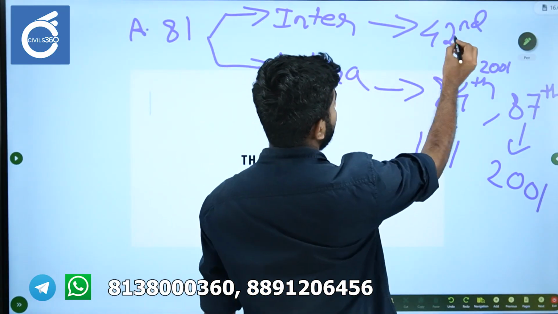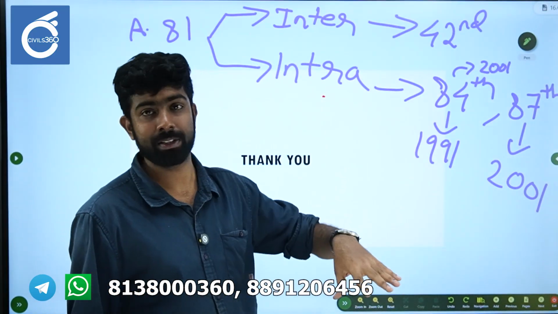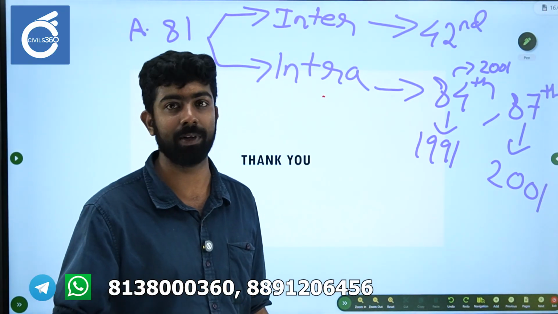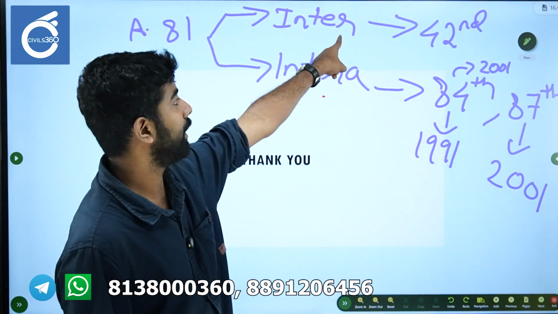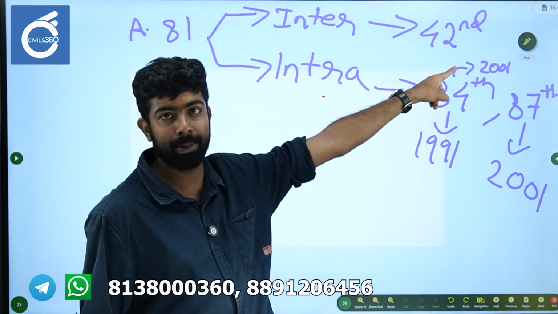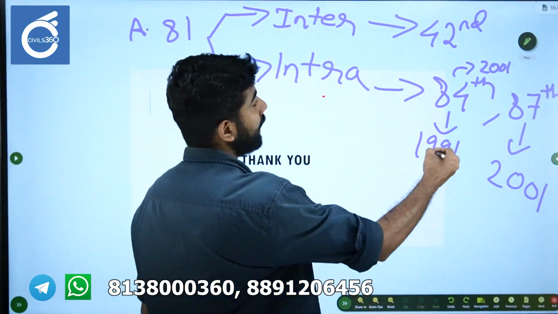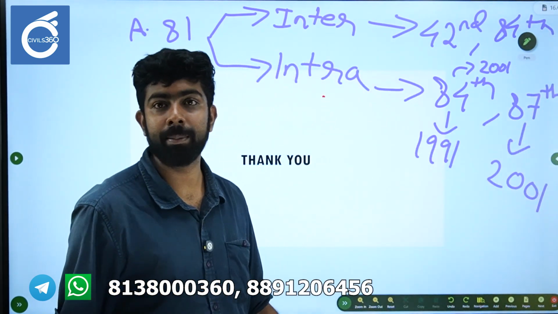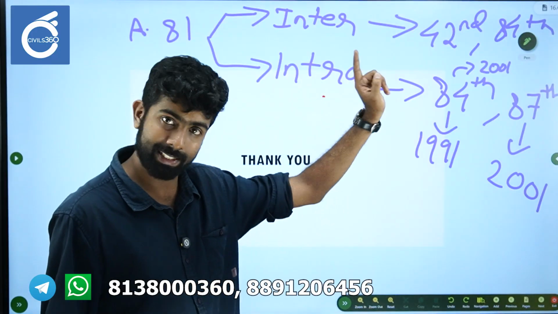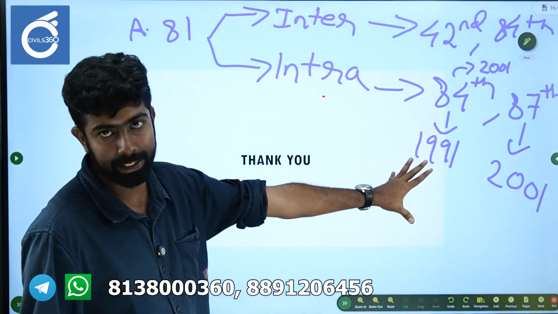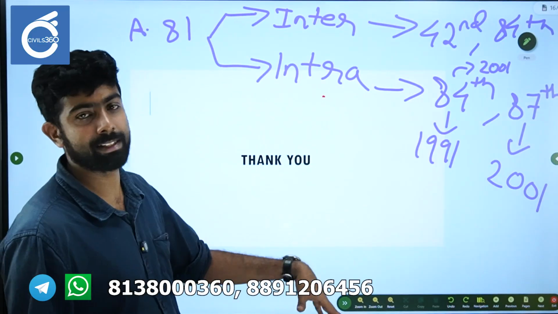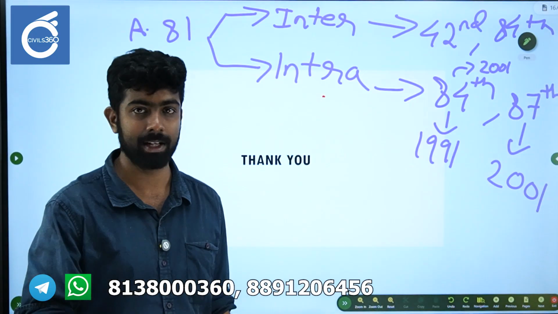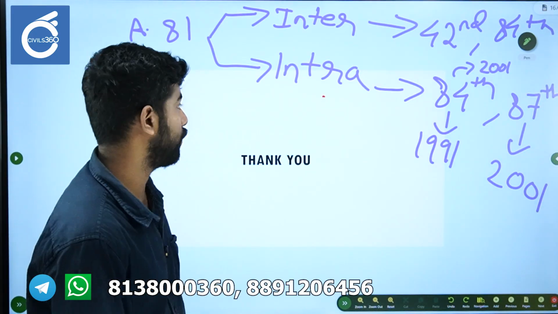Then please remember the census year after which the census will be conducted, whose data will be taken for calculating interstate parity. The 42nd amendment said that year would be 2000. Then the 84th amendment came, and that said the year 2026. Okay, so this is Article 81. This was again summarized by Article 82, which says readjustment after census. After every census, readjustment would be there. That is provided under Article 82.